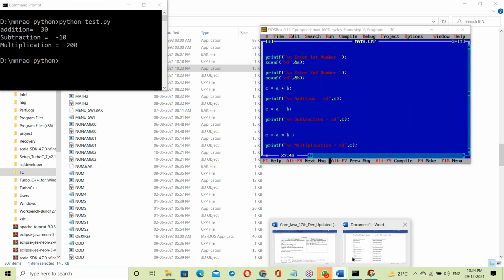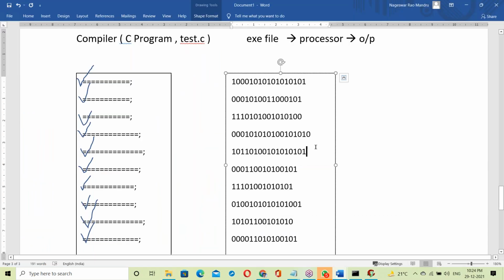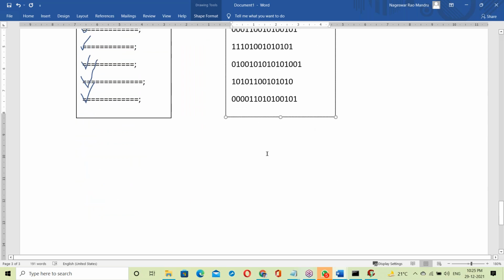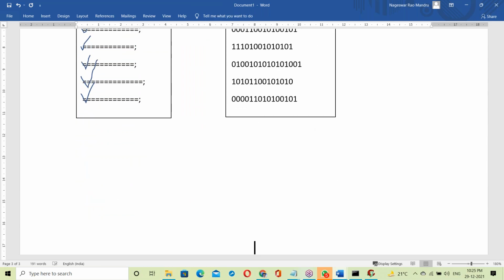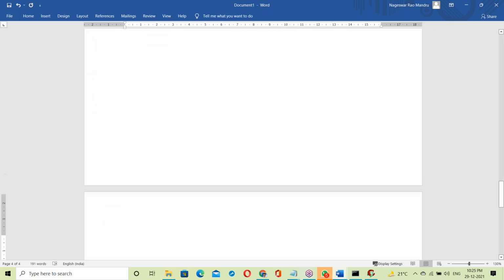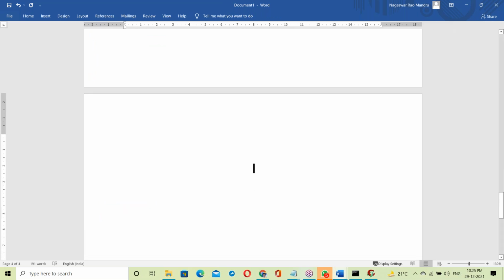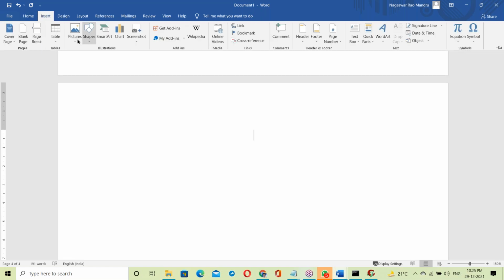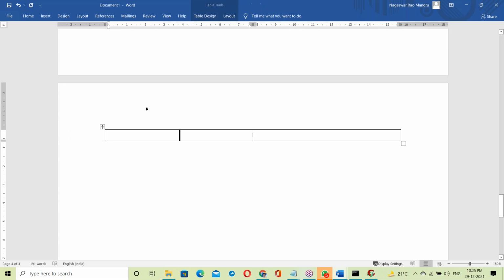So what is happening here? The compiler generates one exe file. After generating the exe file, execution finally generates the output. That's it. So this is the difference between interpreter and compiler. Let me explain in points, so it's easy to understand.